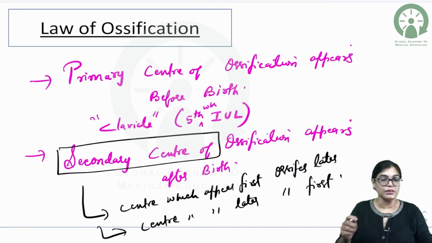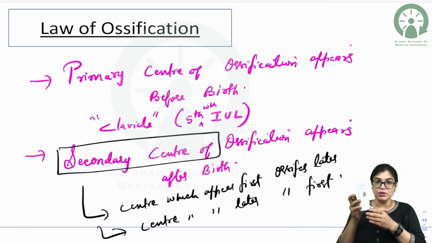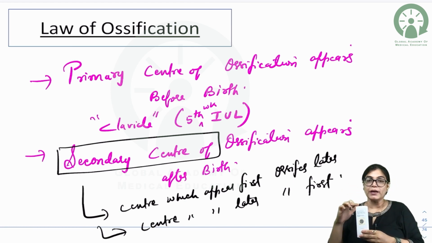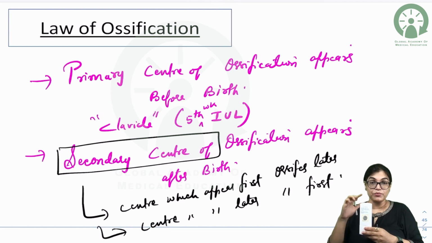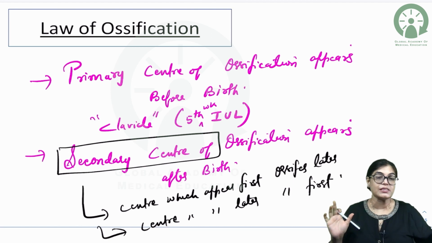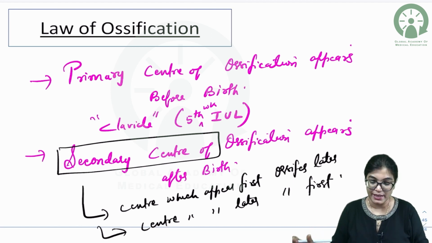That means, for example, if this is a long bone, it has an upper end and a lower end. If the upper end has a secondary center appearing in the first year, and the lower end has a secondary center appearing at the 4th year, the first year will ossify later, but the 4th year will ossify first. So this is also the second part of the secondary ossification centers.